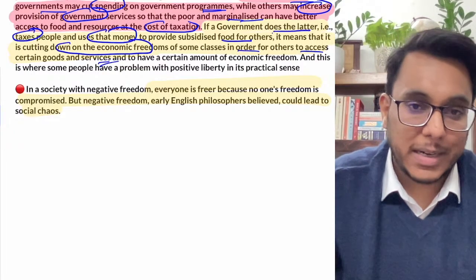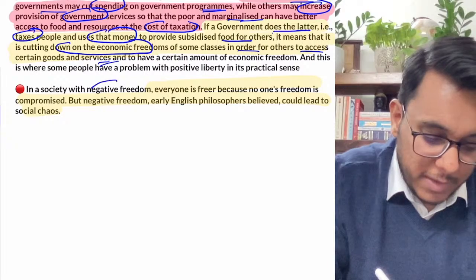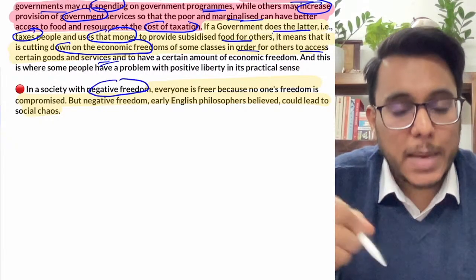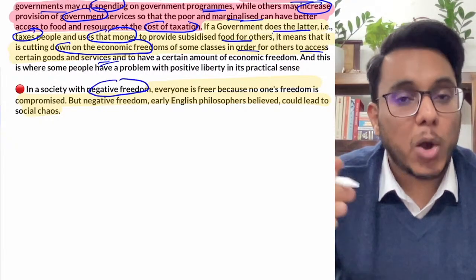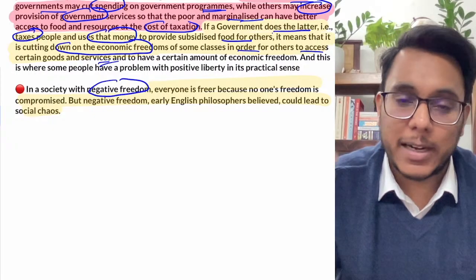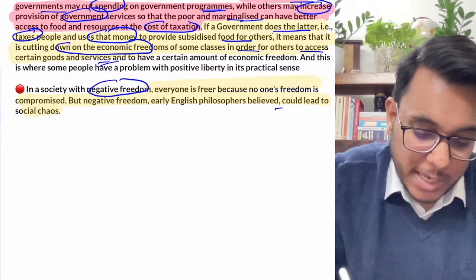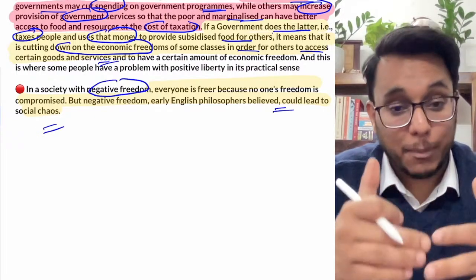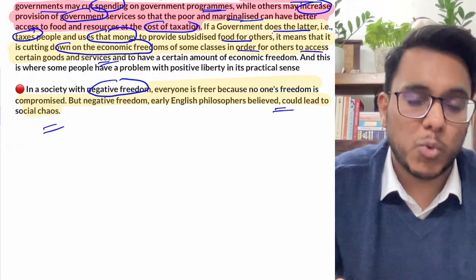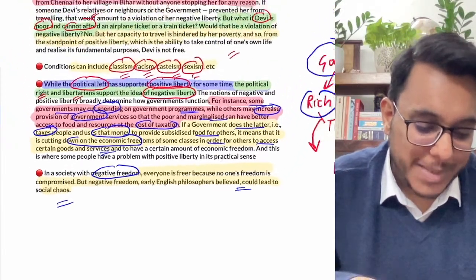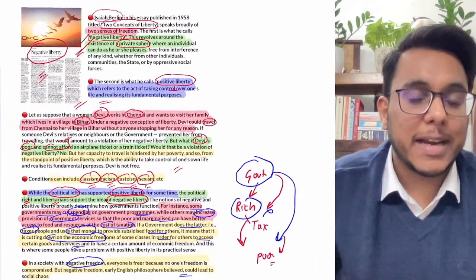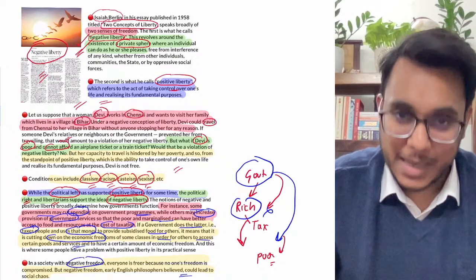Now it has been provided that in a society with negative freedom, all the time things will not happen well, because when everybody has the freedom to do whatever they want, what can happen? Sometimes chaos can come into the society. The market forces can exploit the poor people, that can also happen. So basically a balance of both negative as well as positive liberty is needed.